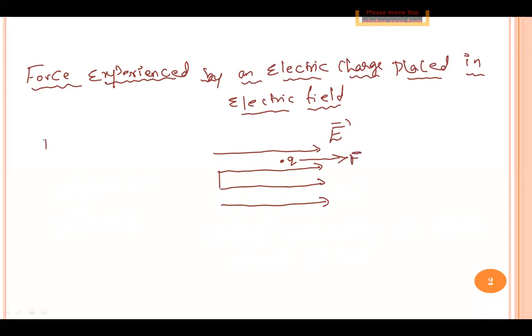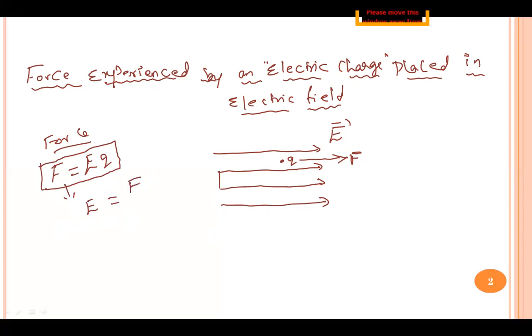The force experienced by the charge placed in the electric field is given by F is equal to E into Q. This expression is obtained from the definition of electric field strength. Electric field strength is defined as the force experienced by a unit positive test charge. So we can write the force as E into Q naught. This is the force experienced by a test charge.